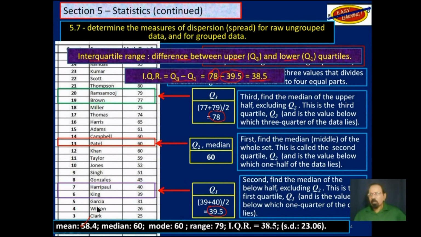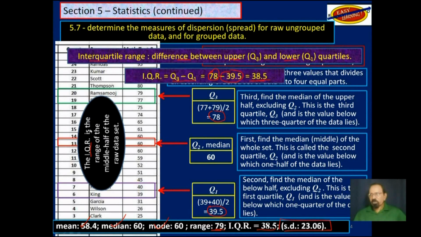So we had mean, median, and mode. Now we are looking at measures of dispersion or spread: the range, the interquartile range, and as I said, later on we will look at standard deviation. Interquartile range is the range of the middle half of the raw data set. You are going from a quarter here to 3/4 there. So that blue bracket there shows the middle half of the data set.